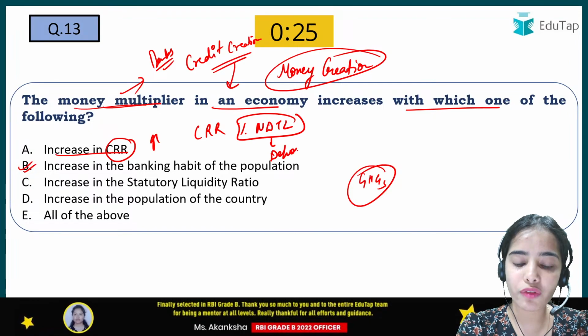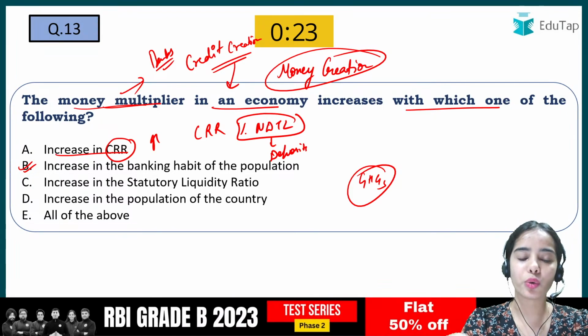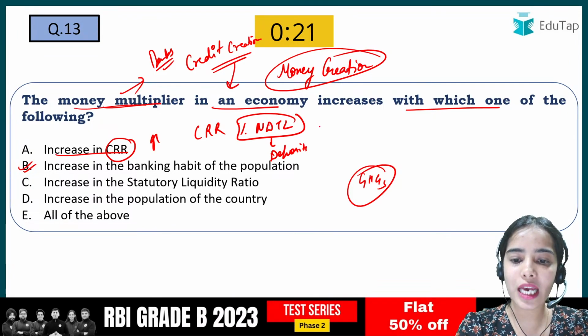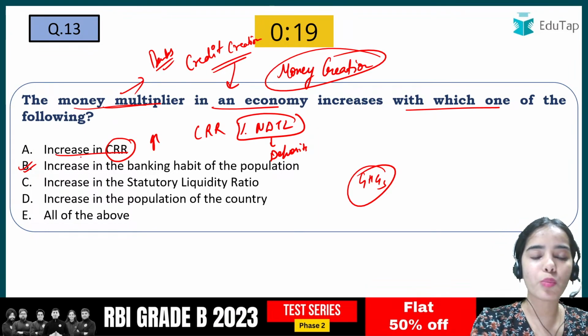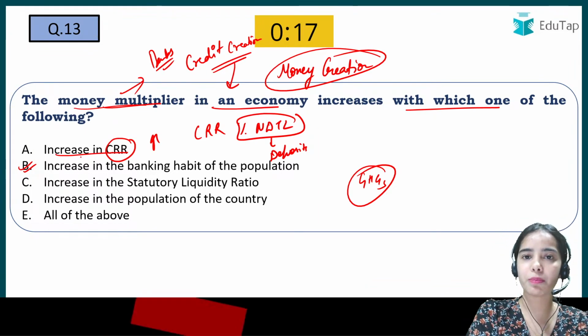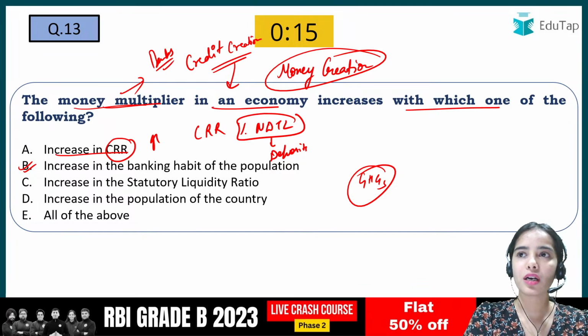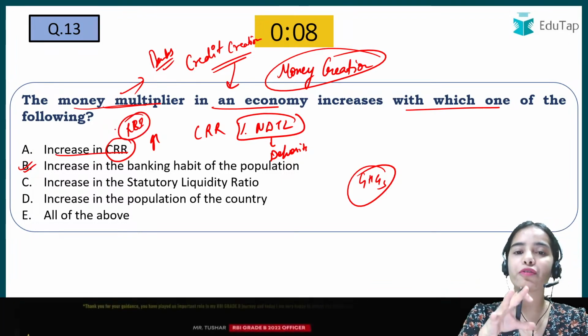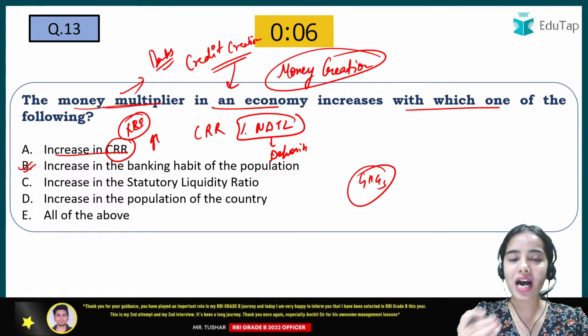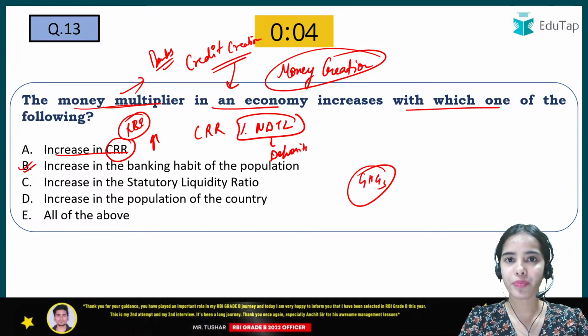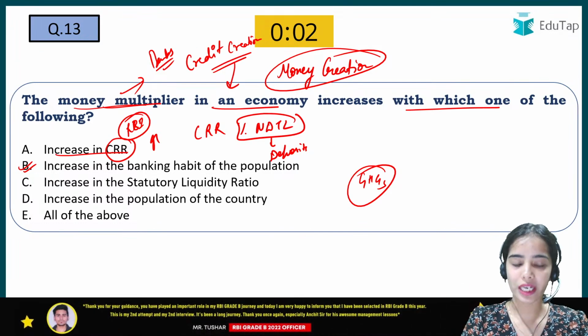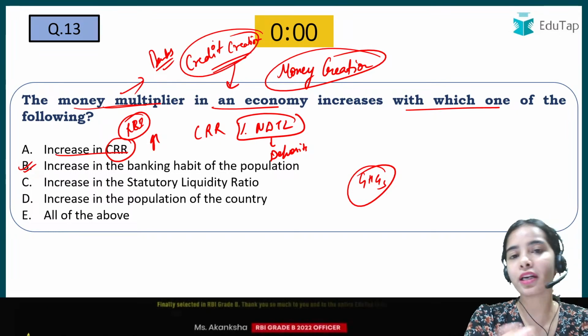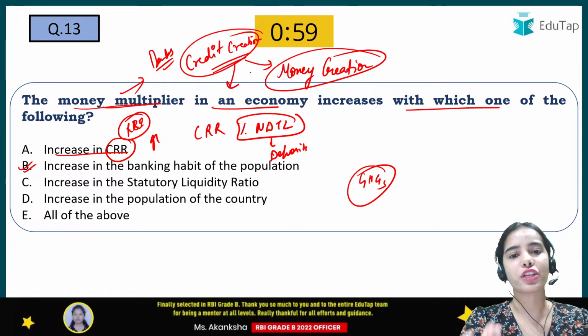So it is a percentage of the total deposits, or the net total deposits, that is kept with the RBI. So if more money has to be kept with the RBI by the banks, then the banks will have less money to lend. So credit creation will be low. So the money creation will be low.